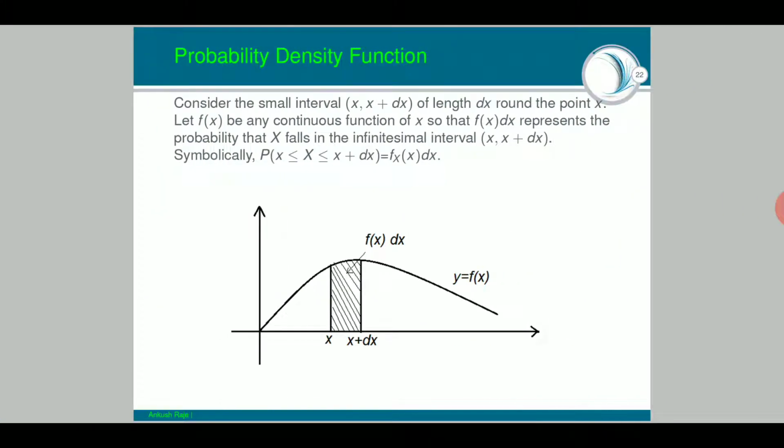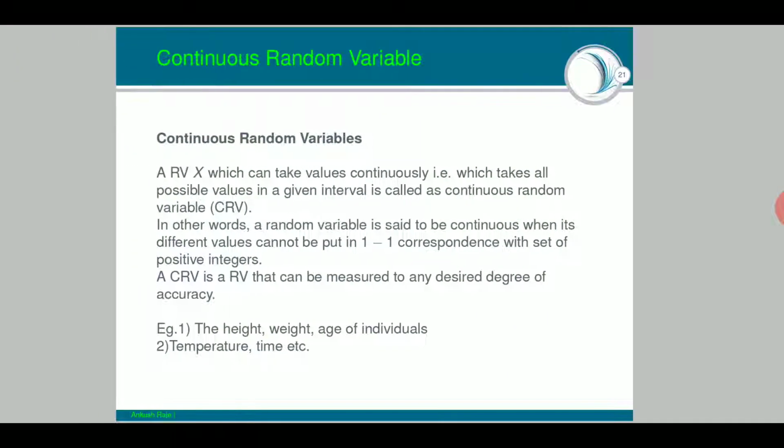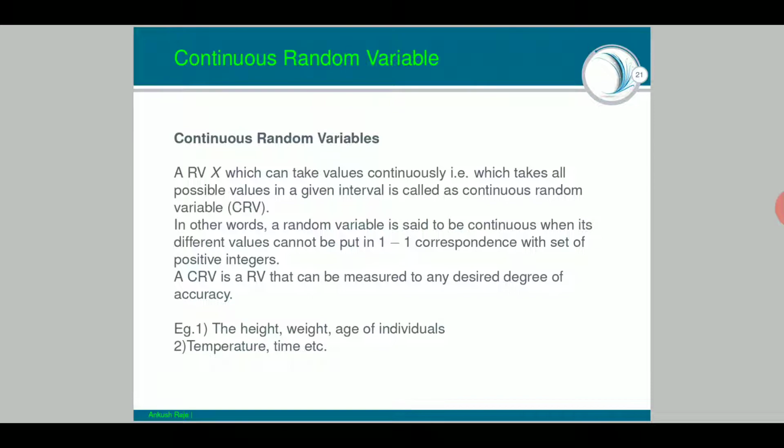Next slide. What is probability density function? Let me tell you one more thing. Because we cannot put it in one-to-one correspondence with the set of positive integers, what we are going to do here is talk in terms of intervals. So the weight of a person is lying between 62.1 to 62.2 kgs.